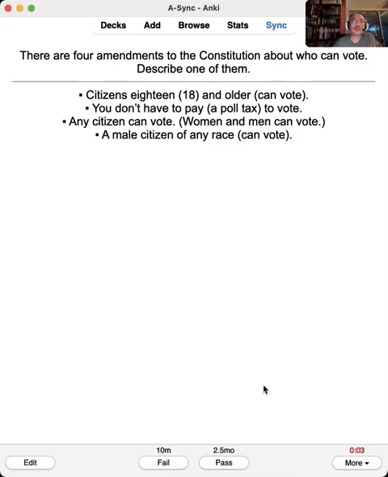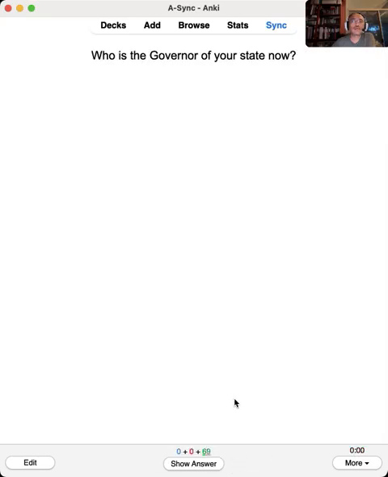Citizens 18 and older don't have to pay tax, don't have to pay to vote. Any citizen can vote. A male citizen of any race. Okay, that's one of the Constitution amendments. Any citizen doesn't have to pay to vote. Citizens aged 18 and older can vote.